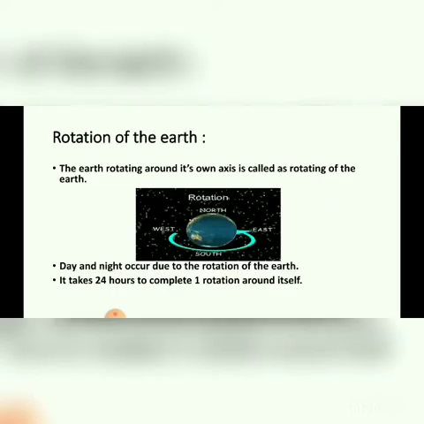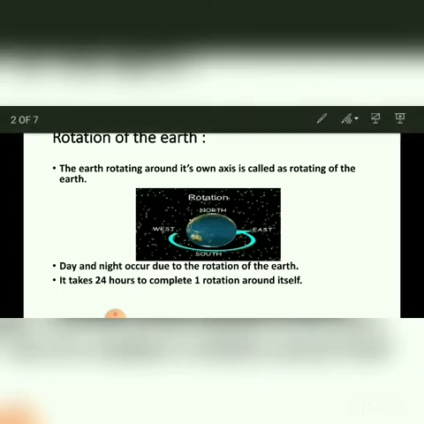Students, today we are going to learn how seasons occur. Because of the earth's motion, day and night and seasons occur. There are two types of motion: revolution and rotation. First, rotation of the earth. The earth rotating around its own axis is called the rotation of the earth.